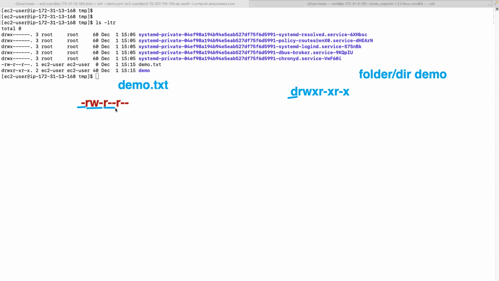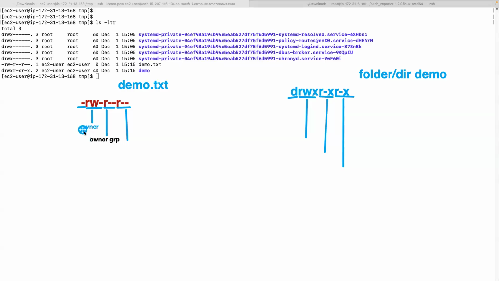First group, second group, third group. Same is the case for anything, you have to consider permissions as first group, second group, and third group. And what is the permission set of the first group? The first set of permissions is for the owner of the file, owner or user permissions. The second is the owner's group permissions, meaning let's say the owner is in some group, so that particular group will have these permissions.